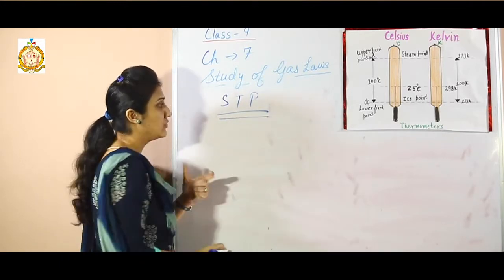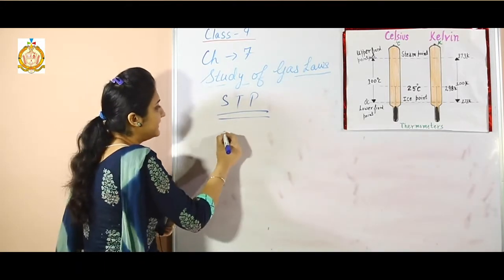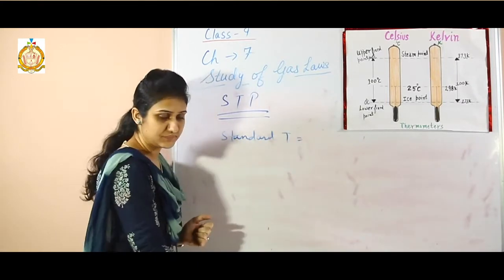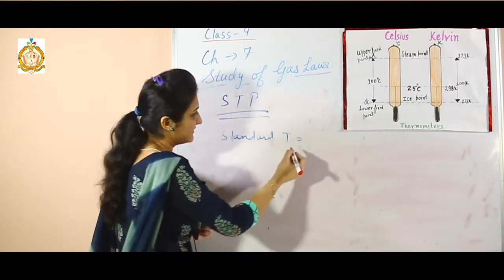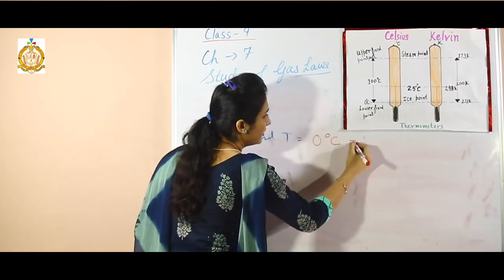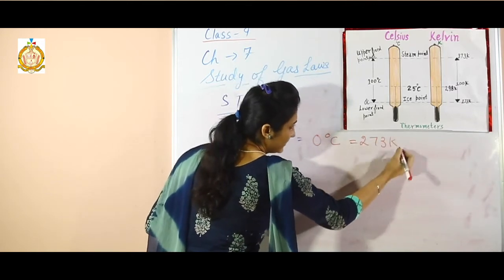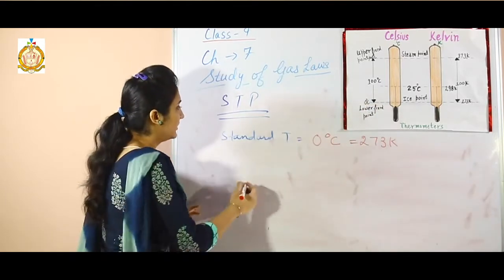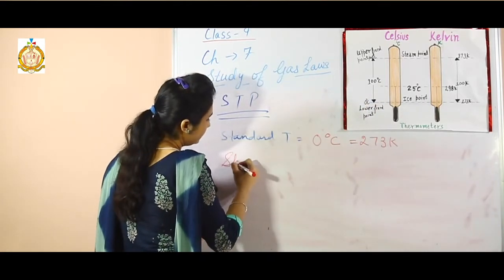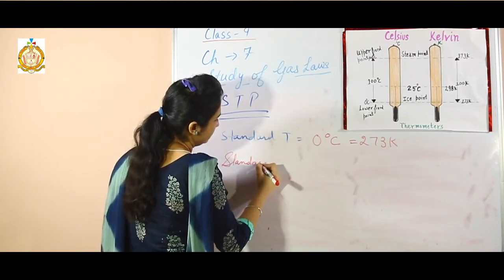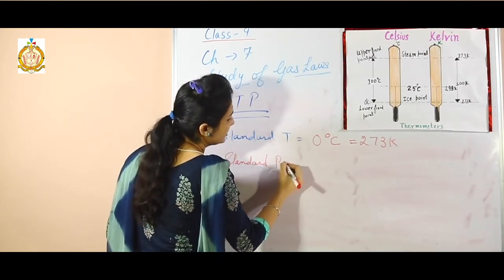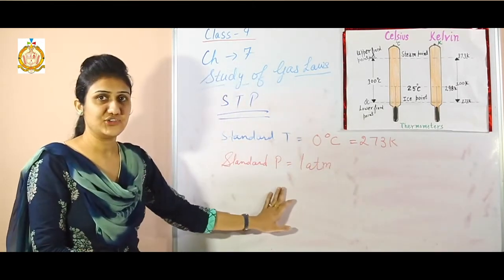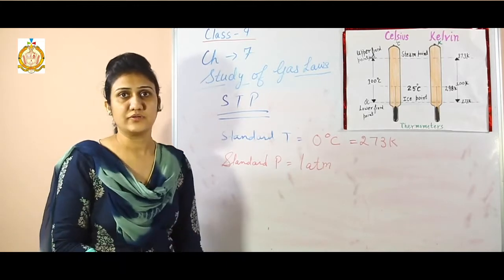So to find the volume, the standard temperature taken is 0 degree Celsius or 273 Kelvin. That is the lower fixed point on both the scales. And standard pressure is 1 atmosphere. So these are the standard conditions at which we can measure the volume of a gas.